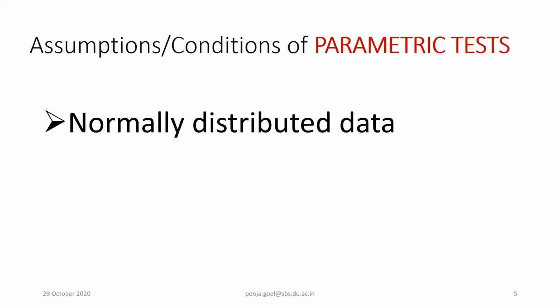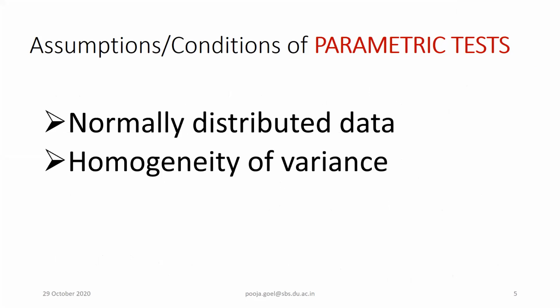So for parametric, the assumptions are normally distributed data and homogeneity of variance. Now, what is this homogeneity of variance? Till now, we talked about normally distributed data, that it should approach normality, as I gave you the example of height. Homogeneity of variance means the variability should be less, especially between two groups.